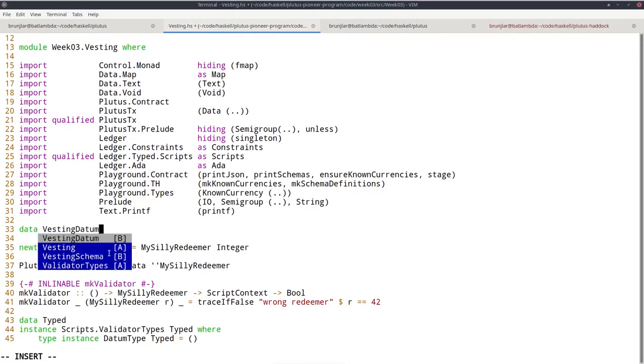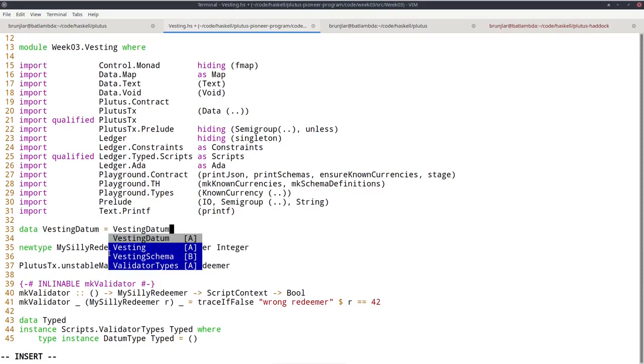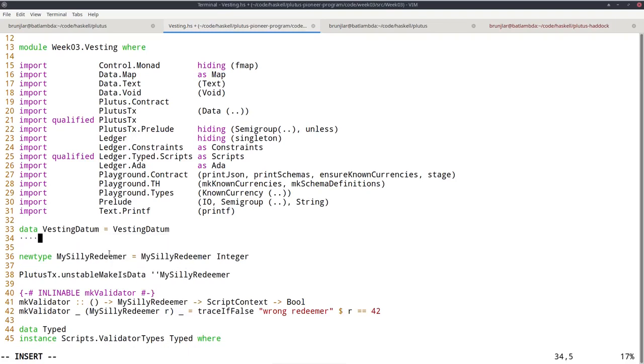Let's call it vesting datum. Let's make it a record type with those two fields, beneficiary of type, well, how do we identify the beneficiary? By his or her public key, or to be more precise, public key hash.